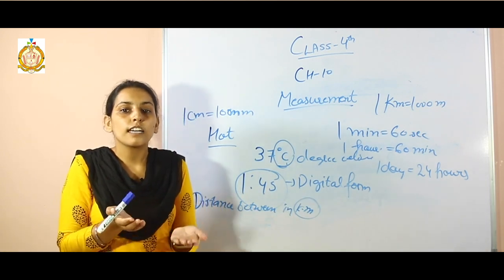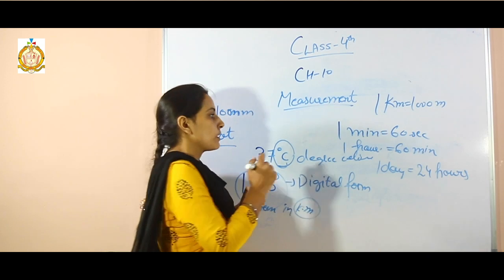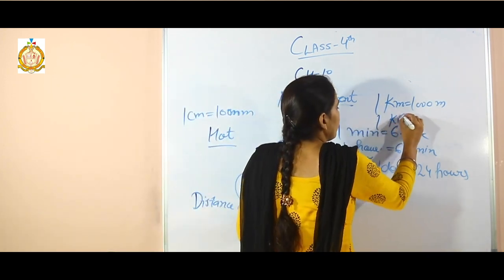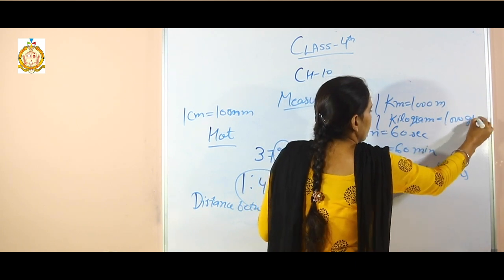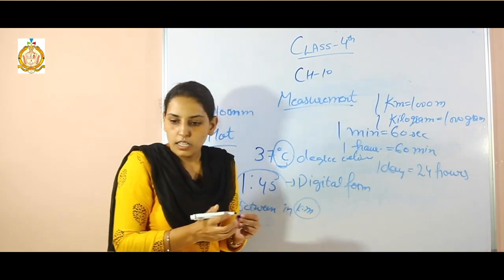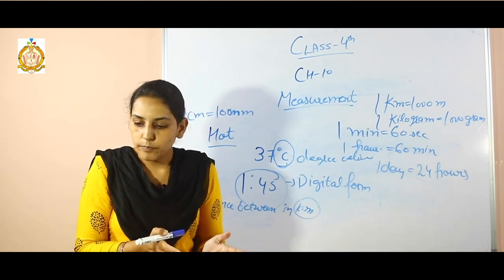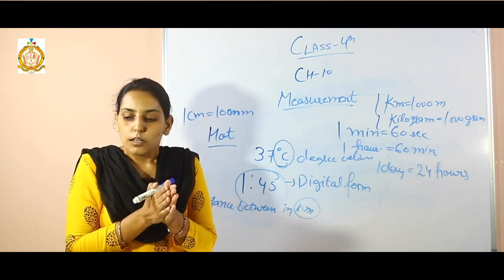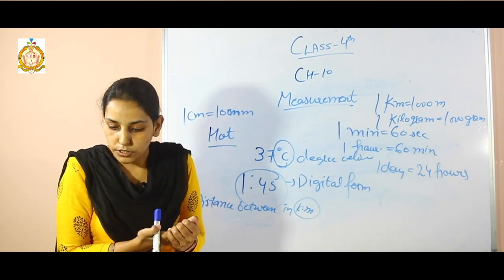How can we measure heaviness? In grams or kilograms. 1 kilogram is equal to 1000 grams. You can also use a beam balance to measure the weight. How can we measure the weight of our body? By using a weighing machine.